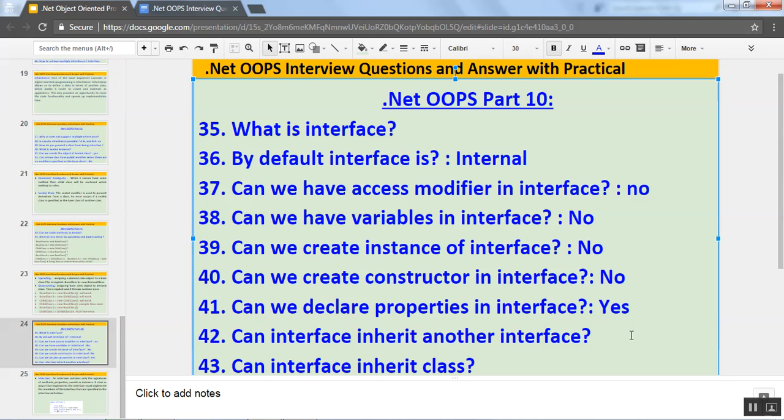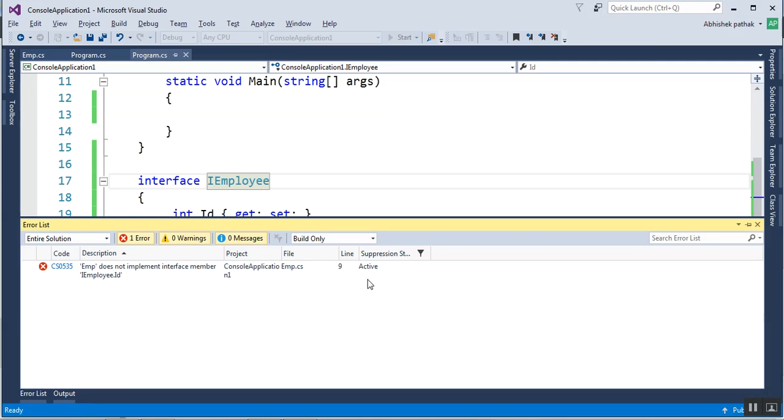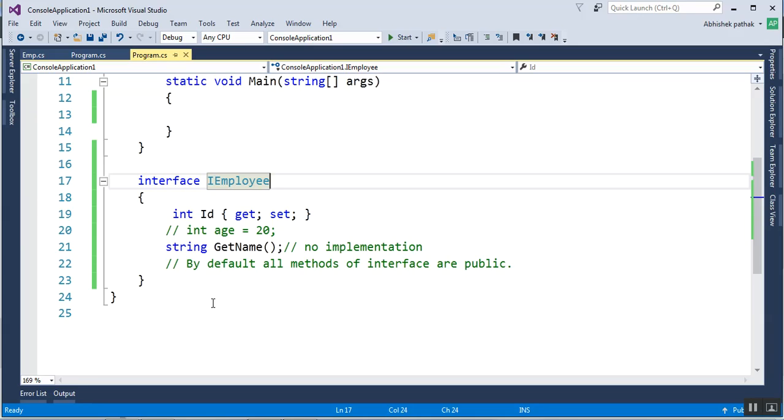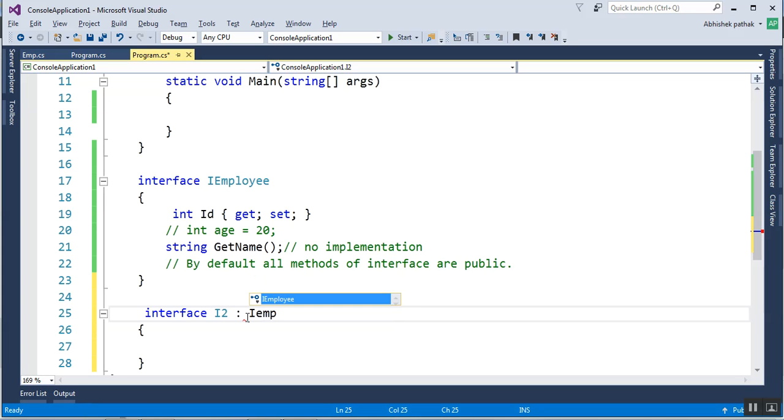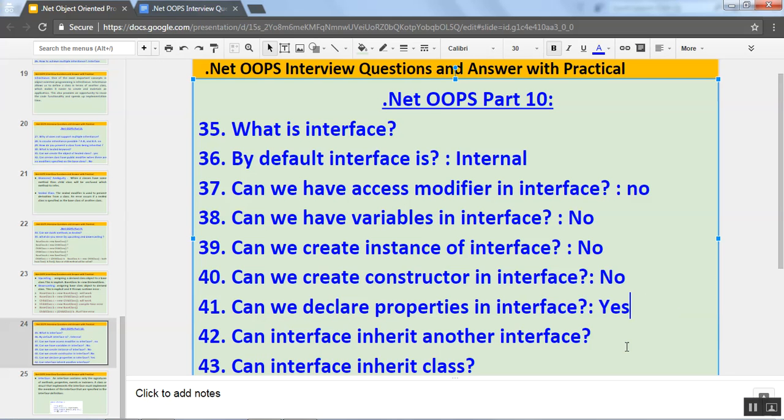Can interface inherit another interface? Like if I have interface I1 and I have another interface, suppose I2, can I2 inherit this interface IEmployee? Yes, it can. So the answer is yes. These are very important interview questions, and we are doing these questions by practical only.